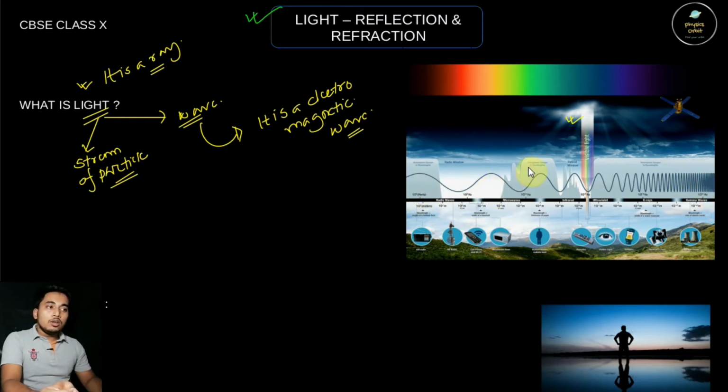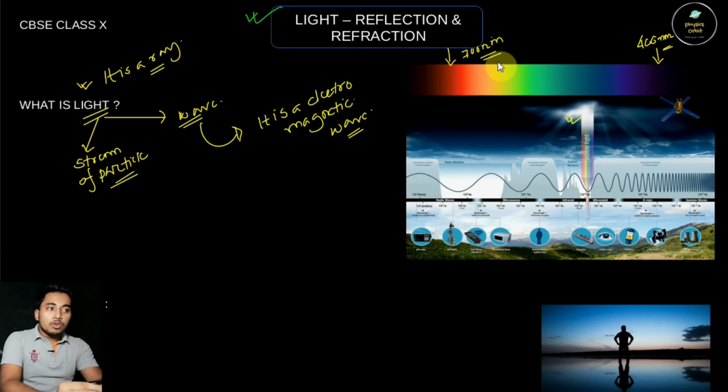Here all the frequencies are electromagnetic waves. The maximum frequency is the gamma ray, so the wavelength varies from radio wave to gamma ray. So where does light stand here? Light stands here from 400 nanometer to 700 nanometer. So what is the visible range of light? What we see with our naked eye, that light goes from red to violet. Red has 700 nanometer wavelength and violet has 400 nanometer wavelength. So this is the visible range of light which you can see with the naked eye.